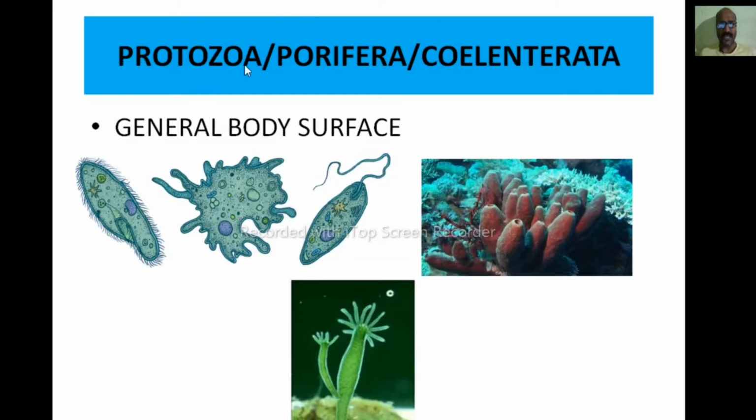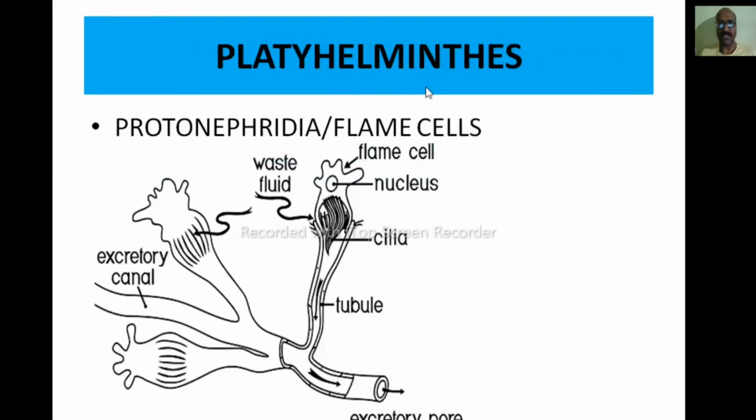In the case of protozoa, sponges and coelenterates, the general body surface is the main excretory organ. By the metabolism of protein, ammonia is produced in these animals, which is excreted or diffused to the surrounding water medium through the body surface. So you can say the general body surface is the main excretory organ of protozoans, sponges and coelenterates.